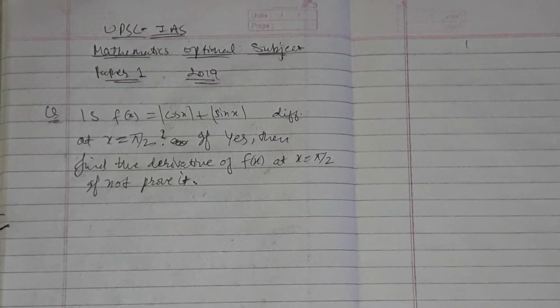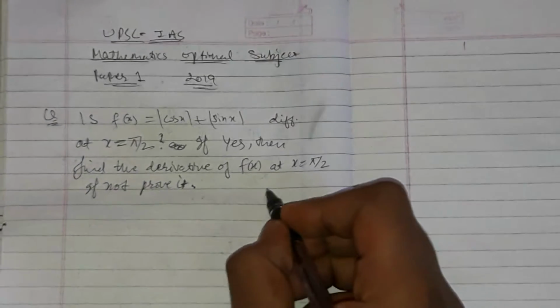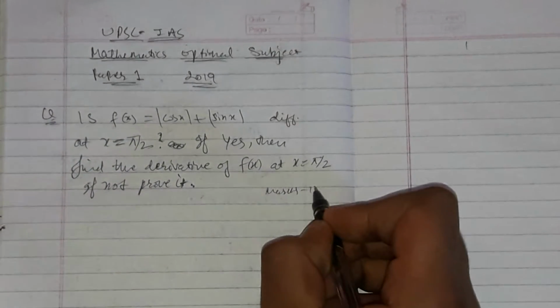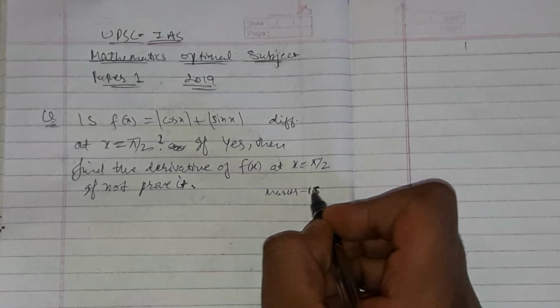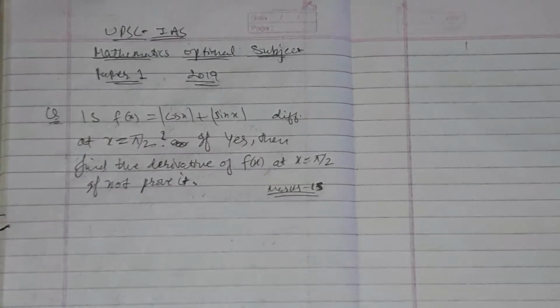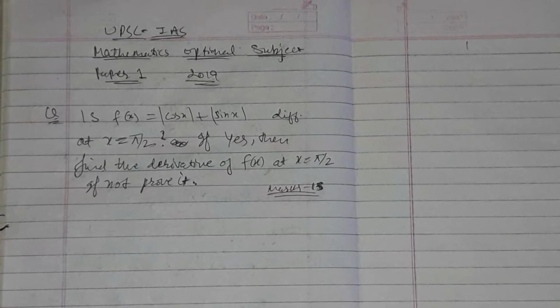If not, prove it. The weightage of this question is 15 marks. Friends, see clearly, solving the problem is not the whole work for mathematics.